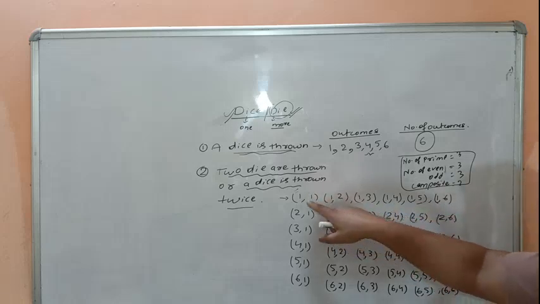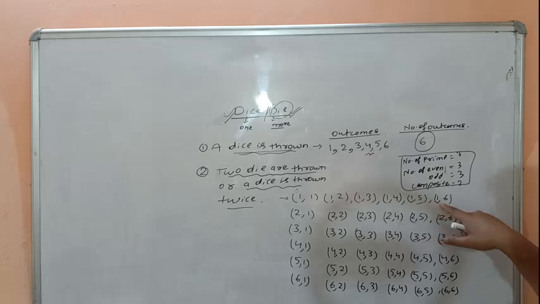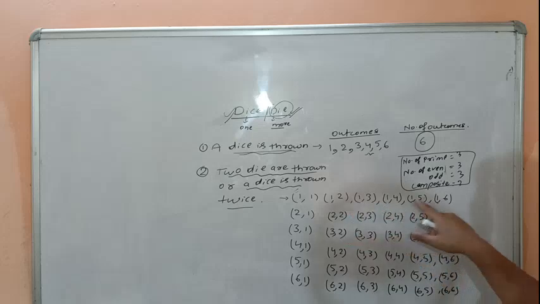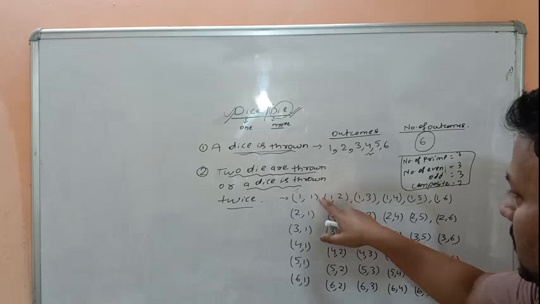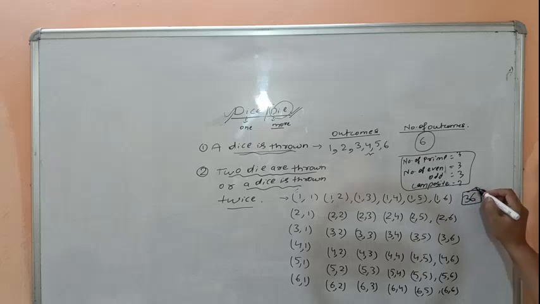Horizontally y increases, that means 1 1, 1 2, 1 3, 1 4, 1 5, 1 6. There are 6 events in a single row and 6 events in a column. There are a total of 36 outcomes. The number of events is 36.